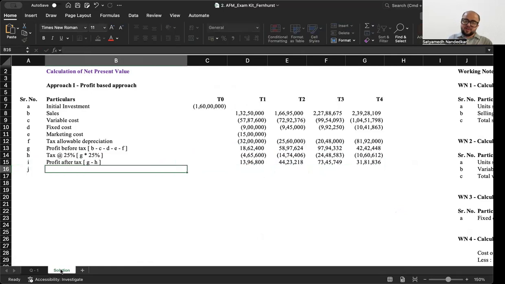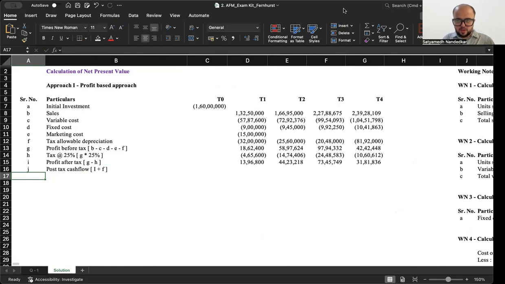Now, see, I have profit after tax, but I need my post-tax cash flow. So, post-tax cash flow will be profit after tax plus the amount of tax allowable depreciation, which is your non-cash expenditure. Going back to when you used to prepare a cash flow statement, your starting point was always profit before tax.